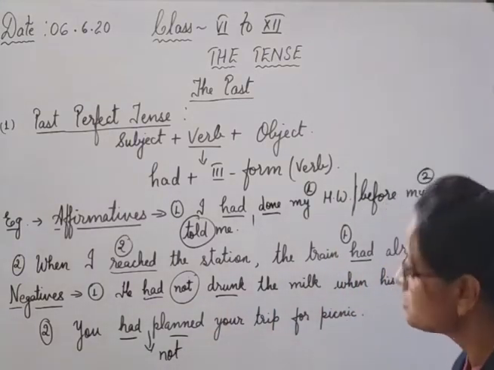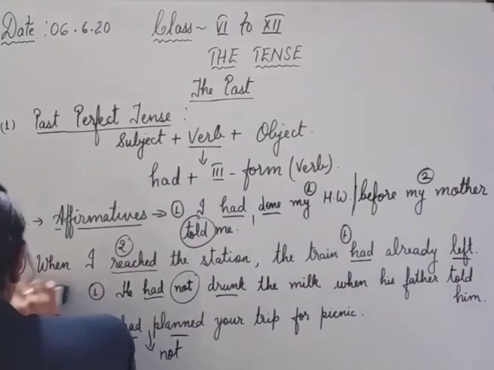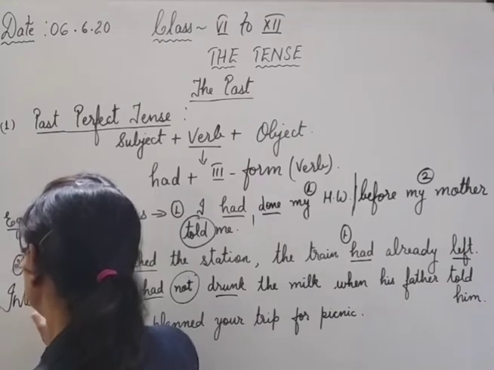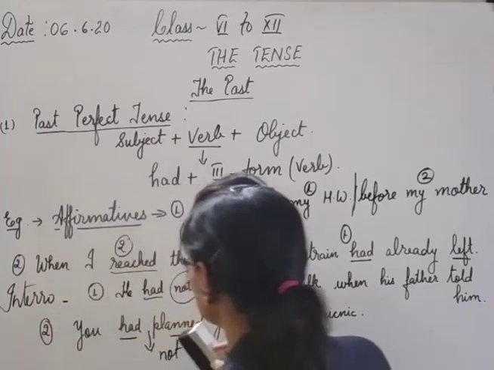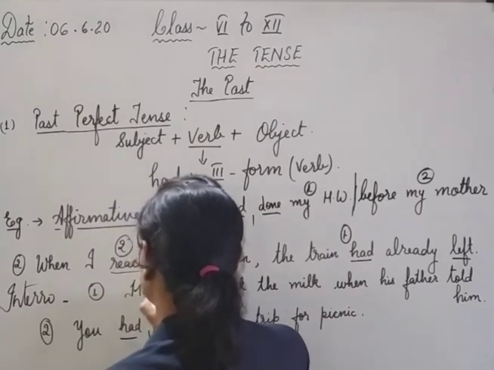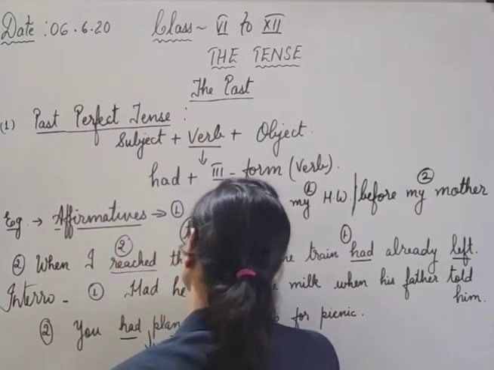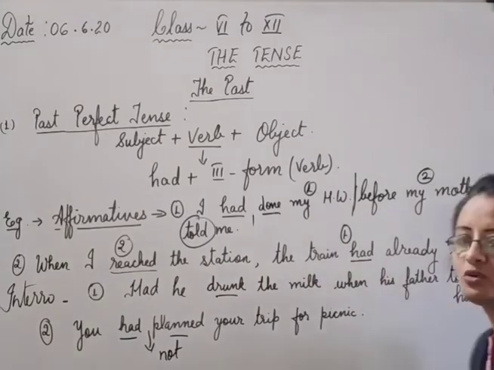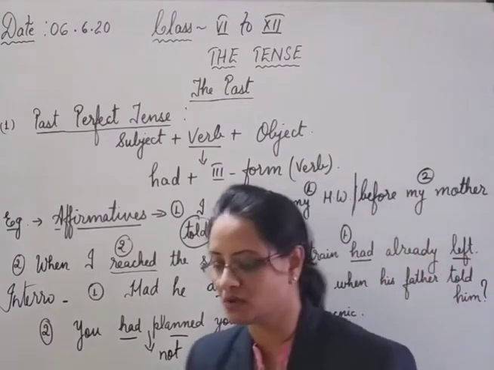So let us make it interrogative. Okay, so not will not be there. Had he drunk the milk when his father told him, and the full stop will be replaced by the question mark.